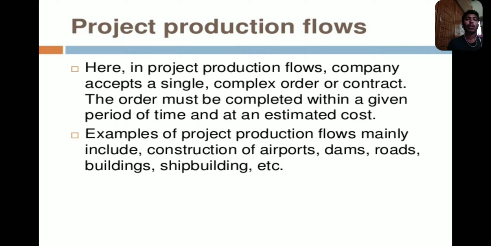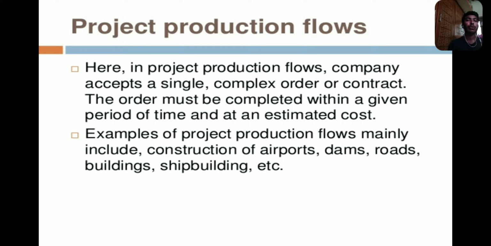For example, project production flows mainly include construction of airports, dams, roads, buildings, shipbuilding, or any other mechanical equipment parts, mechanical machinery parts, and machines. These are all examples of project production. It should be completed at the estimated cost. If the analyzed cost is very high, we can follow different steps to get the tender or the direct project.